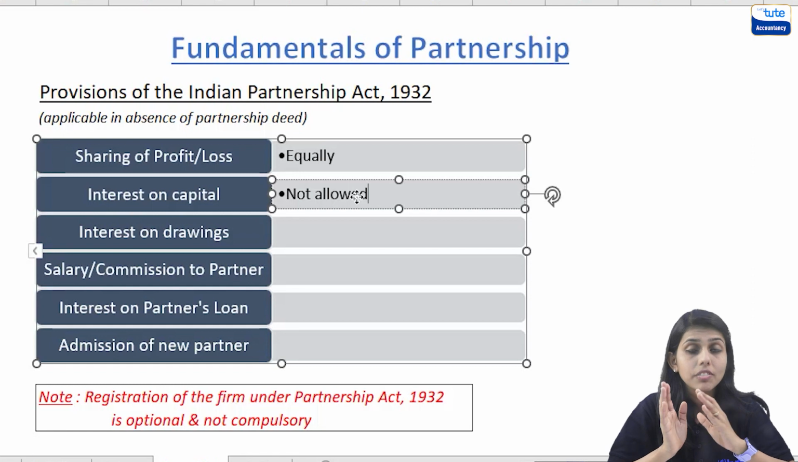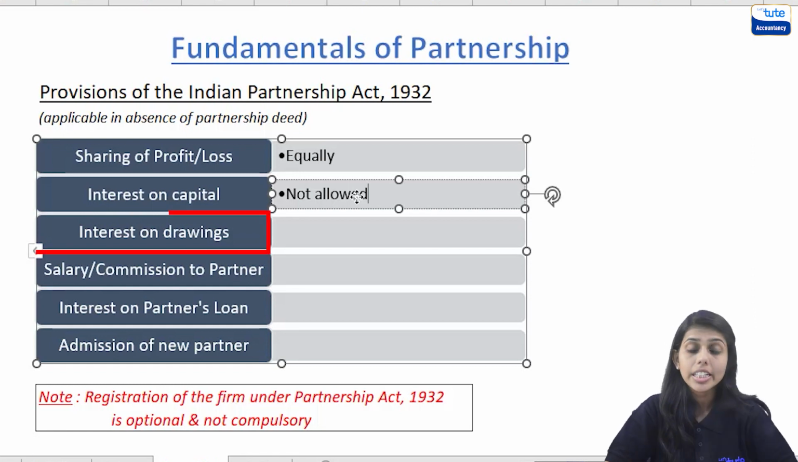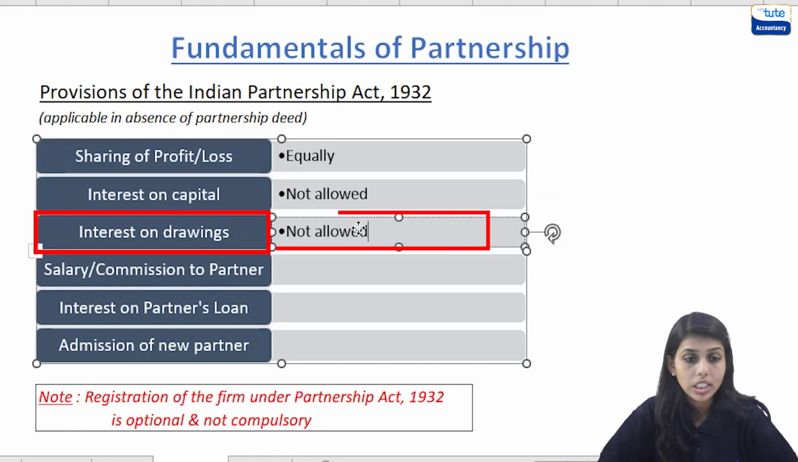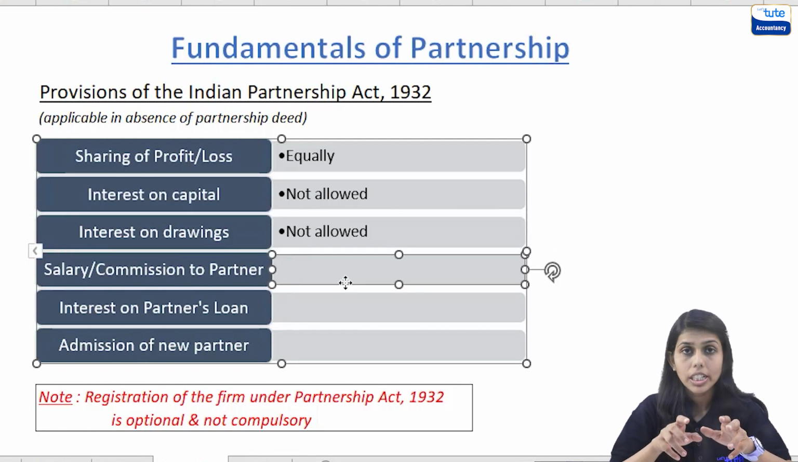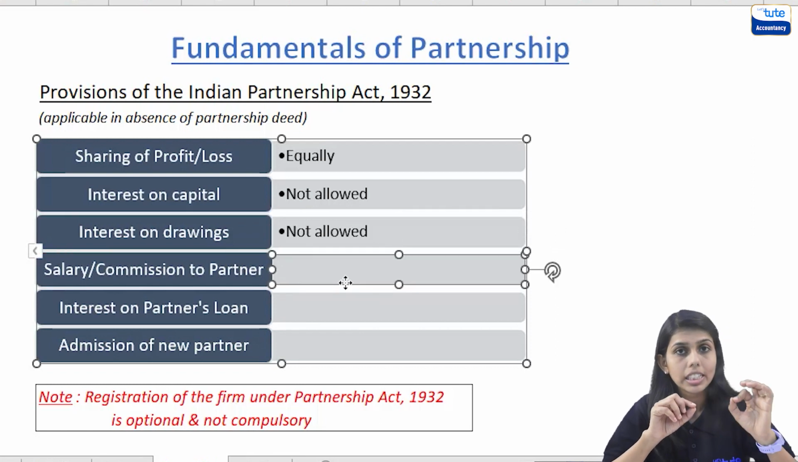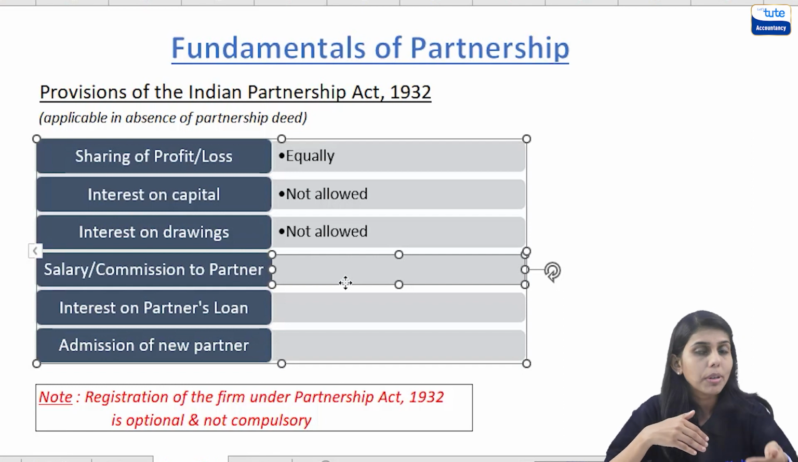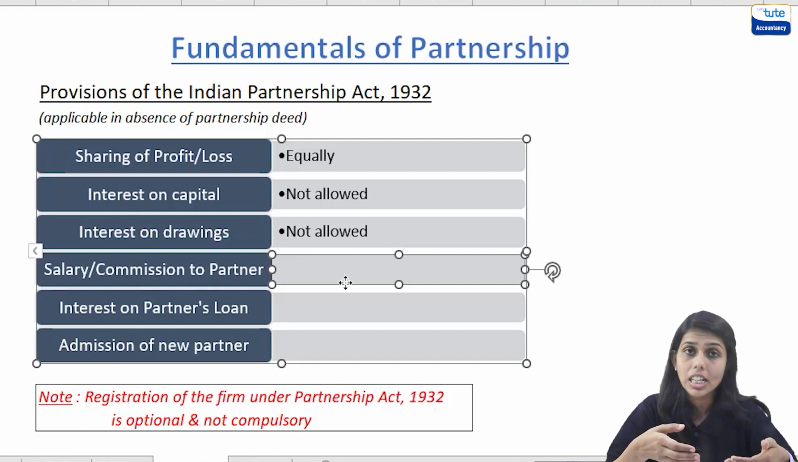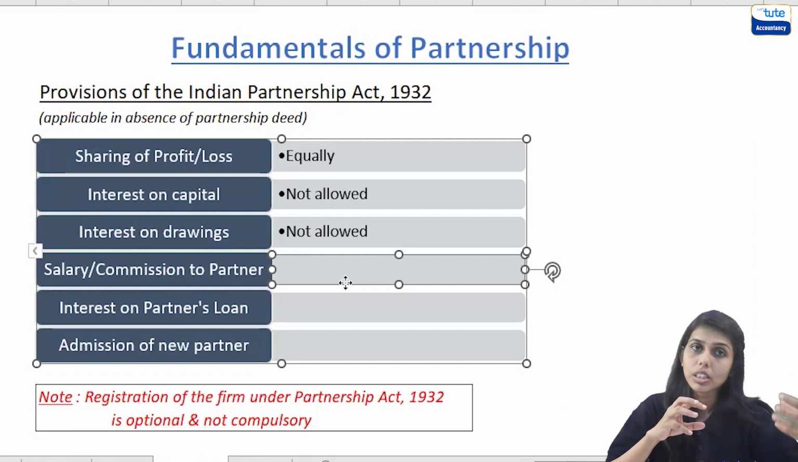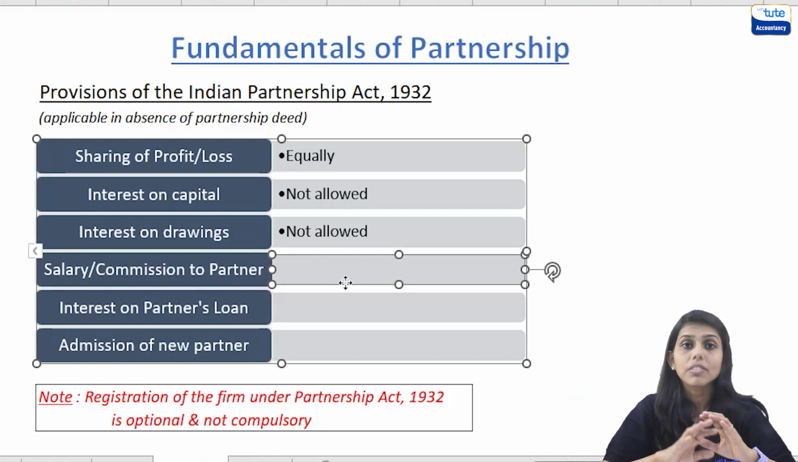Now, again, if the deed is absent, then interest on drawings is not charged to the partners. Okay. So again, if anything is mentioned in the deed, the same has to be followed. If any rates are given in the deed, the same would be charged by the firm on the partners. But if the deed is absent, then interest on drawings is not allowed.